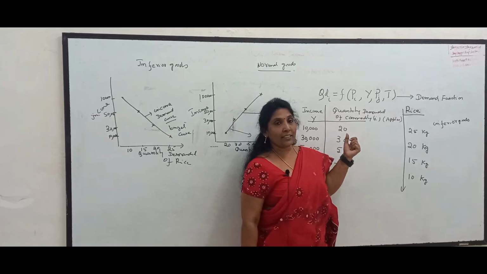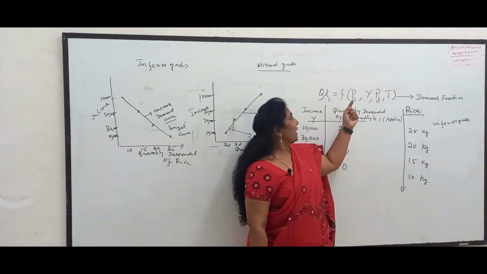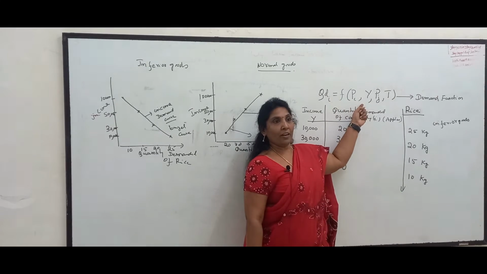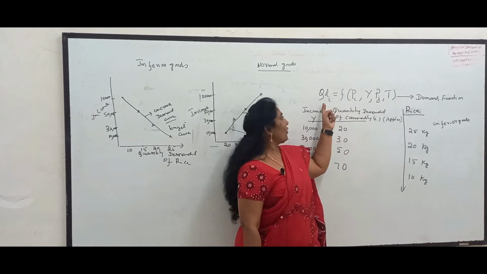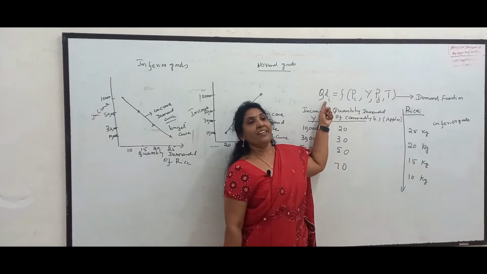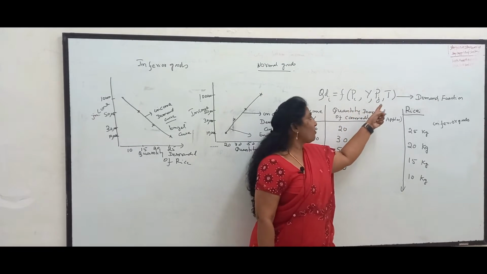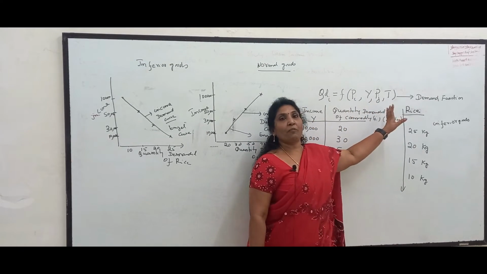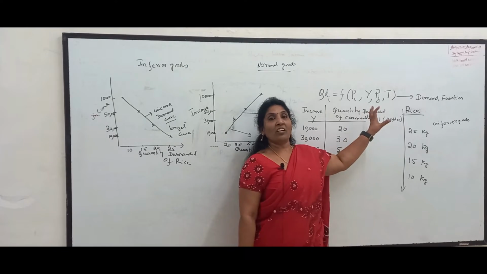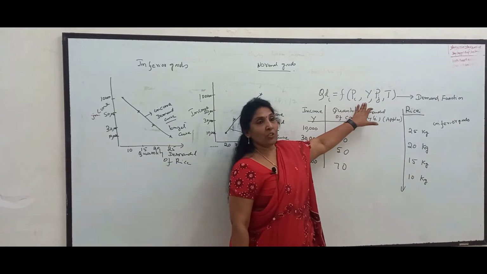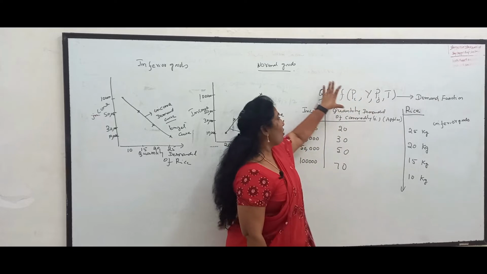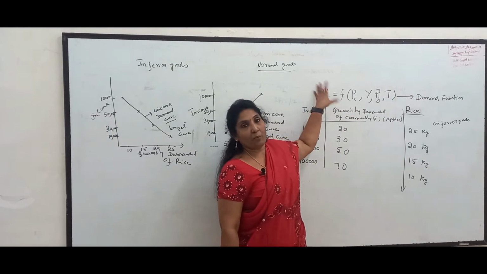In today's class, I will be discussing the income and demand relationship. As income increases, what will happen to the demand for the commodity? Ceteris paribus means the price of the commodity, price of related commodities, and taste and preferences of the consumer remain constant. If income of the consumer increases or decreases, what will happen to the demand for the commodity?